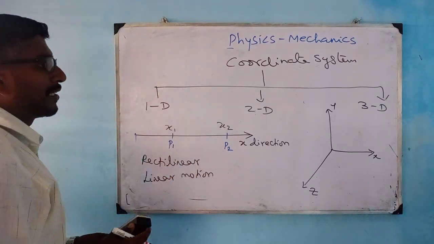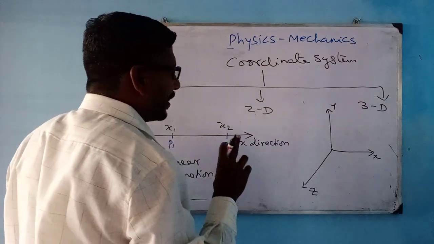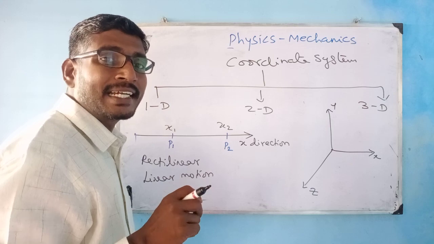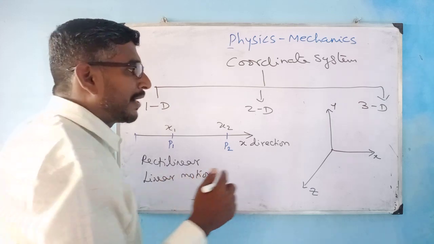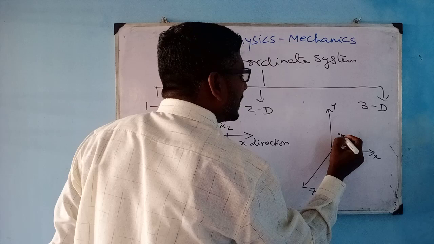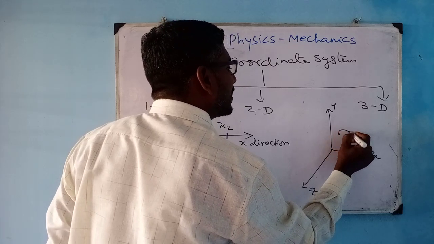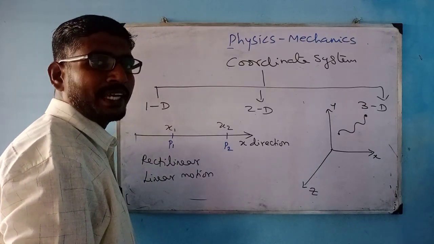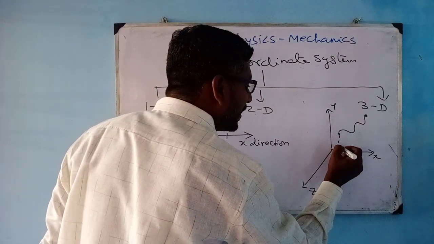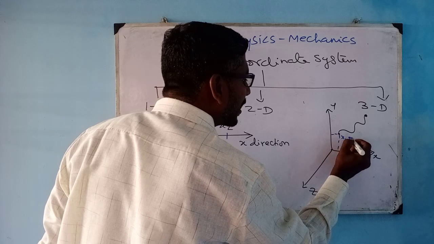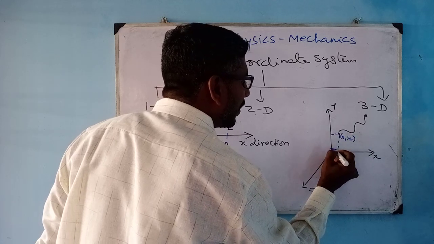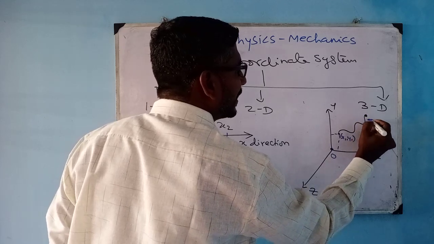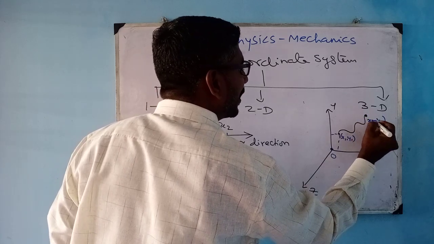The same way, in two dimensions, the coordinates are explained with two axes, that is x and y axis. An object is here, and after a certain point of time, the object changes its position and moves to this final position. When it is moving to the final position, I can locate this point as x1, y1 with respect to my origin O, and the final position the object reached is x2, y2.